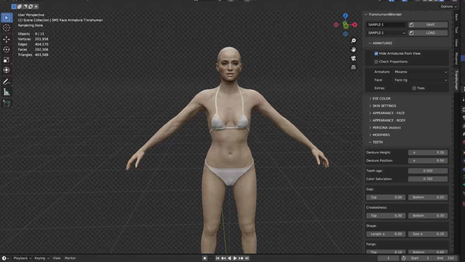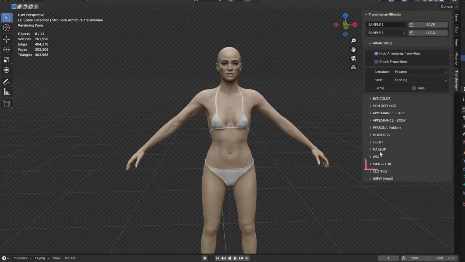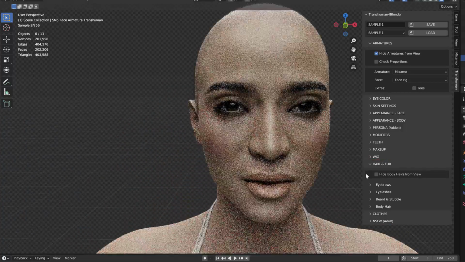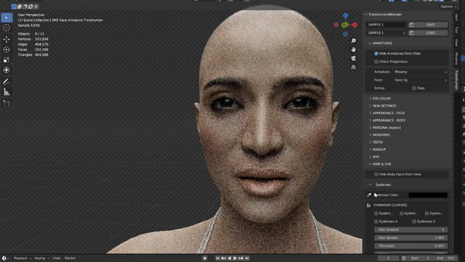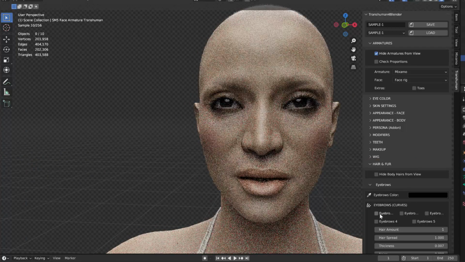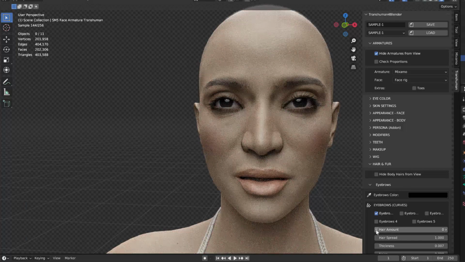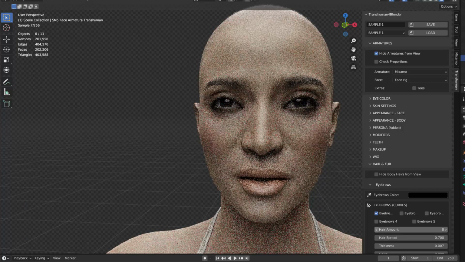This is the stage in which we finished in the previous video. And now we are going to go into the hair and fur panel, and we are going to start tweaking the options of the eyebrows to change them and see how it looks better. So I'm observing that the eyebrows may be a bit too thick, so I'm gonna try to remove a bit the hair amount, and I'm going to modify also the hair spread to see if I like it better or not. And I'm also going to try choosing other kinds of eyebrows just for fun to see how they modify the expression of the face.